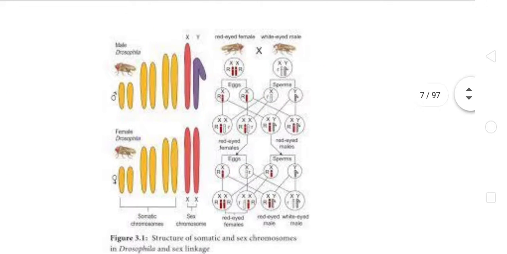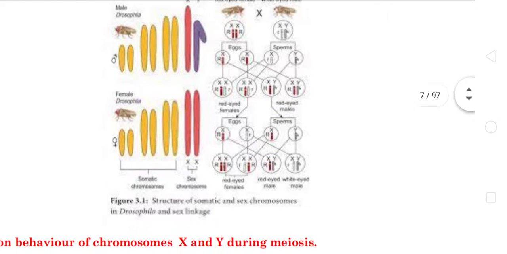Now we are going to cross a red eye female with a white eye male. I already said XX represents the female and XY represents the male. In the F1 progeny, we get red eye females and red eye males. Allowing them to self, we get 4 progeny: 2 red eye females, 1 red eye male, and the last one is the white eye male.